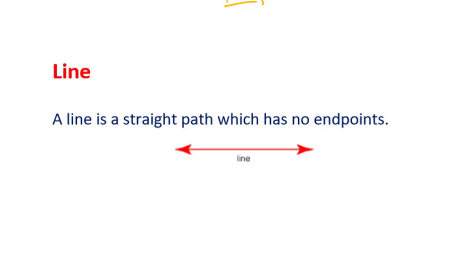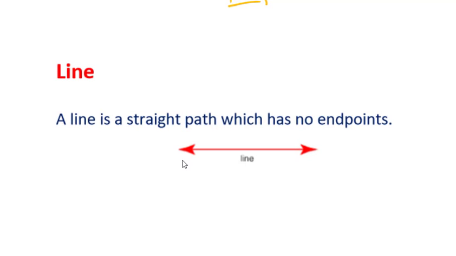Next one is line. So a line is a straight path which has no endpoints. So whenever you have a line, arrows are given at the endpoints. That means you can extend these lines in both the directions. So a line is a straight path which has no ends.